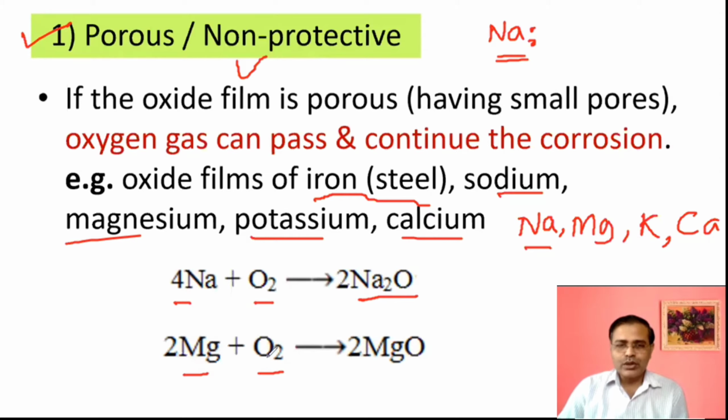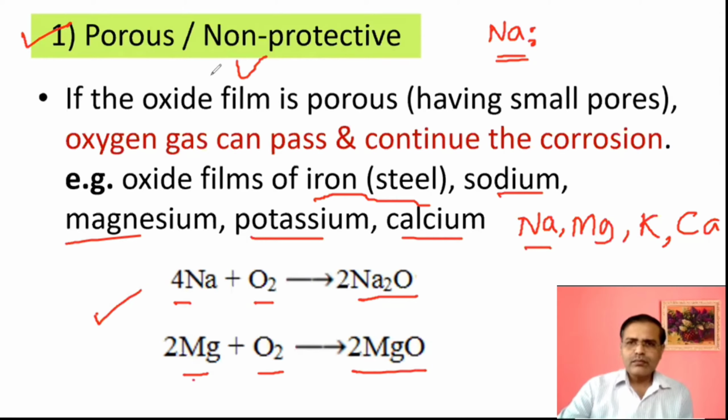We have to identify the number of atoms in the molecule. So for magnesium and oxygen, two magnesium atoms react with one oxygen molecule. It means two oxygen atoms will be there. And in this way, magnesium oxide will be formed. So you need to write, or we can say identify, these reactions also, which is a very simple topic. Simple one.